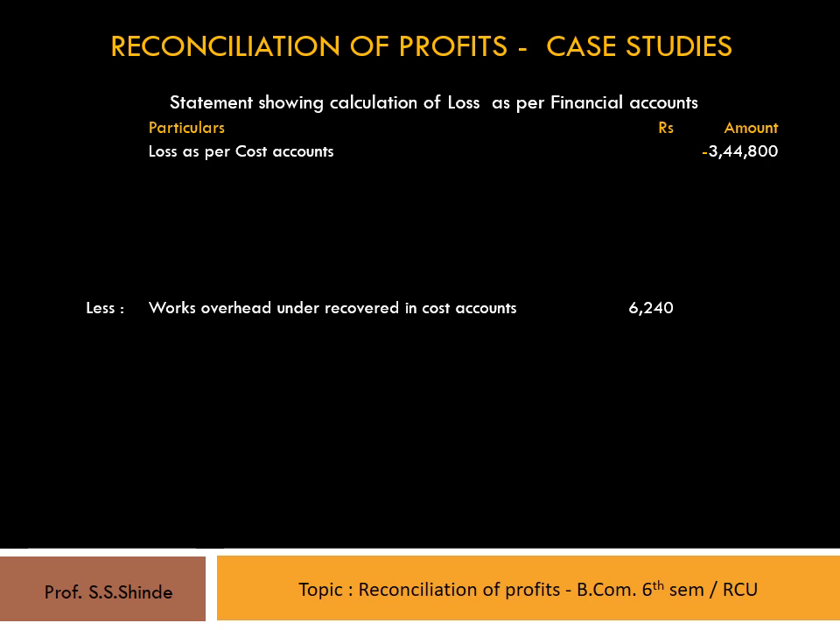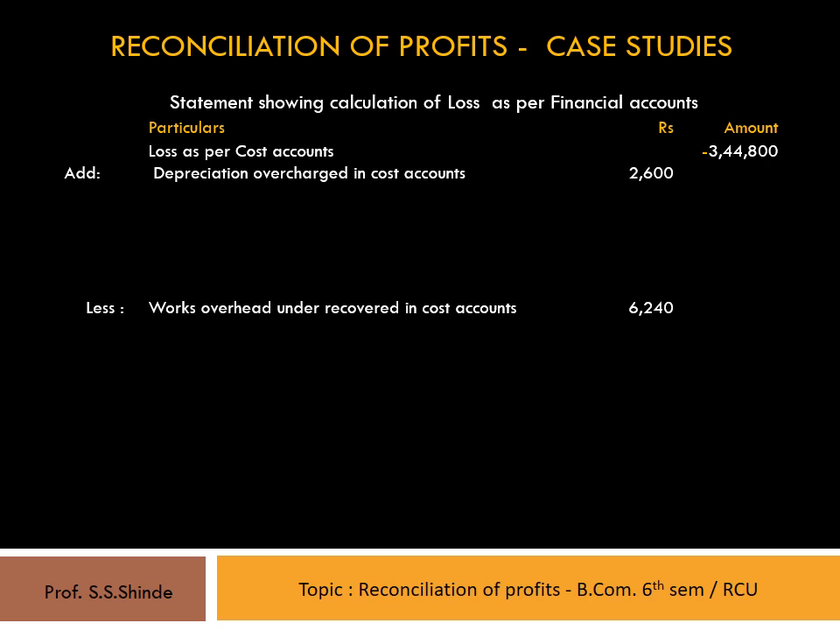6,240 rupees. The second transaction is depreciation overcharged in cost accounts. In this case, because of overcharge, the cost account profit will be less and as per financial accounts it will be more. Therefore, the amount should be added to the cost account figures. So, it will be shown as depreciation overcharged in cost accounts 2,600 in the inner column under the add items.